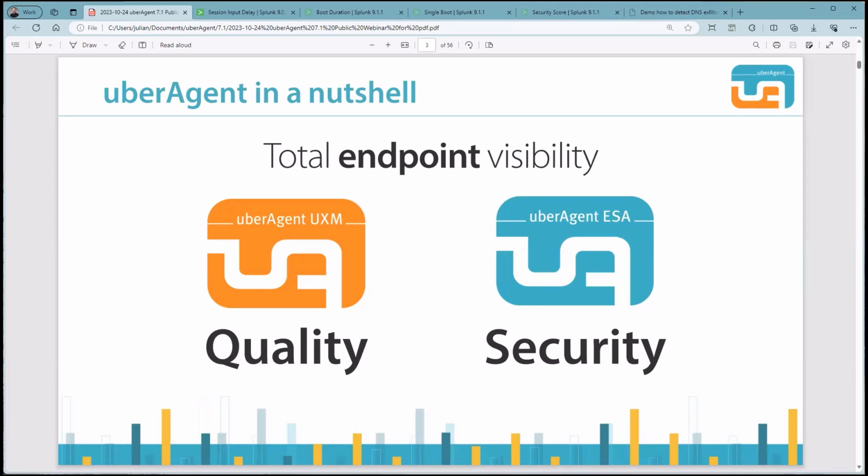On the left side, in the orange theme, you can see Uber Agent UXM, which is all about monitoring the quality of the environment. That means we're looking at all resources that could affect the user experience. It's also the foundation for our second and newest product, Uber Agent ESA. ESA stands for Endpoint Security Analytics and extends the use case to security for endpoints. By combining the functions of Uber Agent UXM and ESA, you'll get the total endpoint visibility by looking at the quality and the security of your environment.